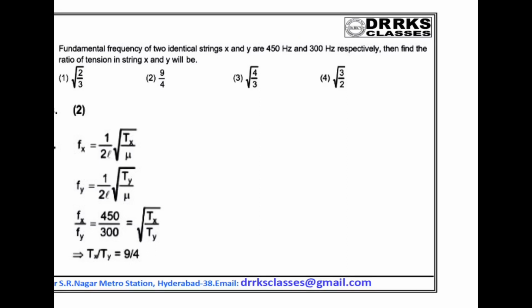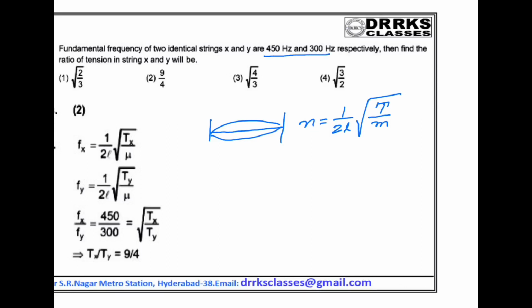Look at this problem, which is based on the laws of vibrating string. The fundamental frequency of a vibrating string, n, is equal to 1 by 2L into root of tension by linear density mu. Here the fundamental frequencies are given, and you have to find the ratio of the tensions. So n2 by n1 is equal to square root of t2 by t1. From this you can easily apply, so we will get 9 by 4 as the answer.